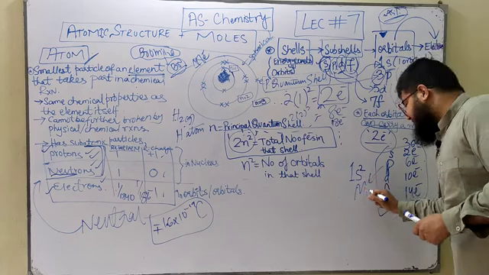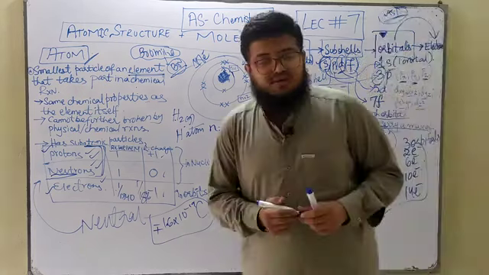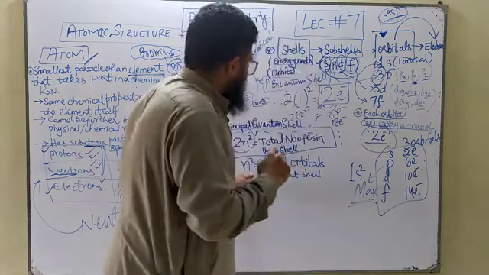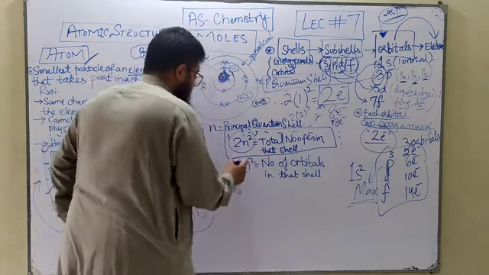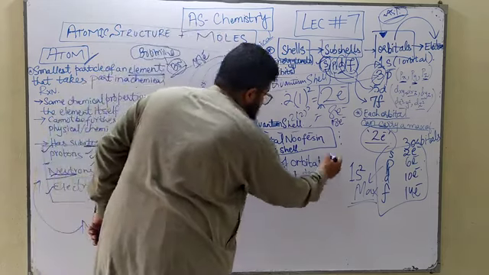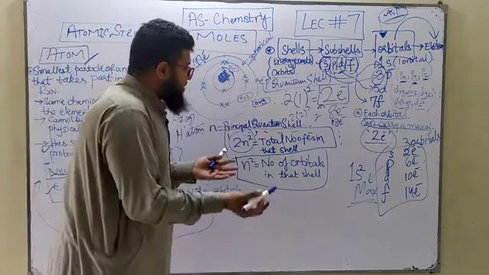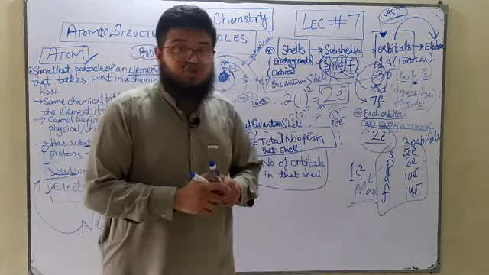This is the maximum value. You can have fewer electrons than these in these orbitals, but you cannot have more. Now, how are you going to calculate which shell has how many orbitals? This is the formula for calculating the number of orbitals found in a particular shell.